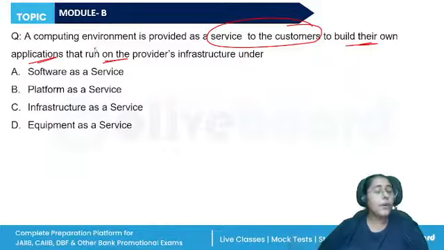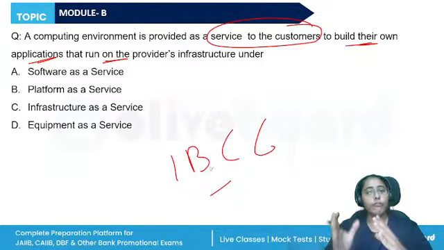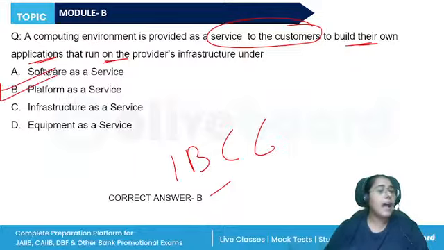Now, if we talk about community cloud, we have the IBCC, which is the community cloud for the banks, the Indian Banking Community Cloud. It provides software as a service, platform as a service, and infrastructure as a service. Where the computing environment is being provided, it is known as the platform as a service, right?